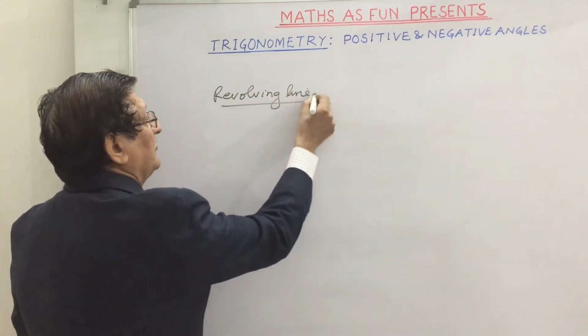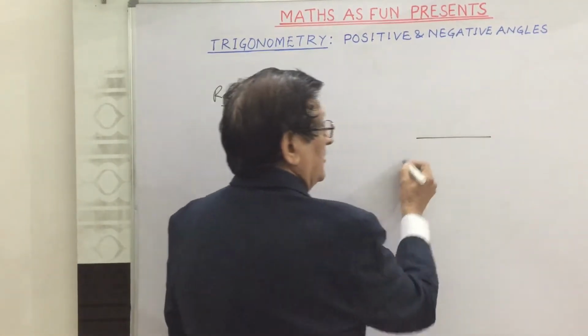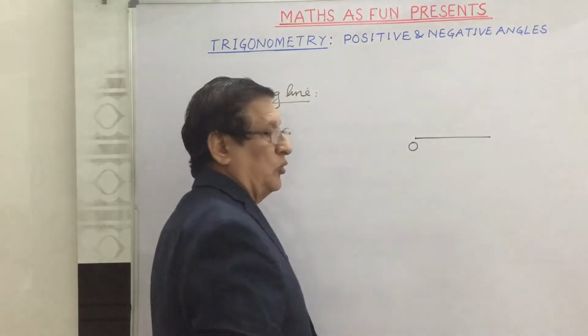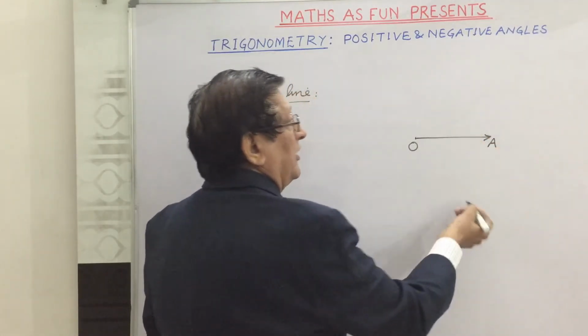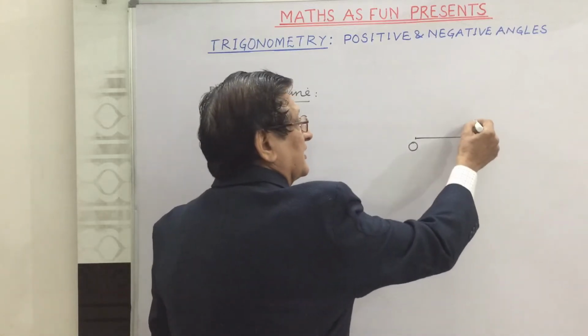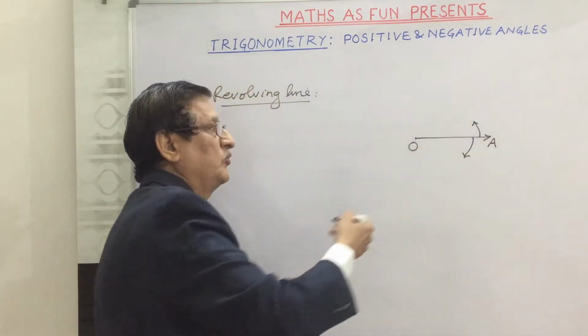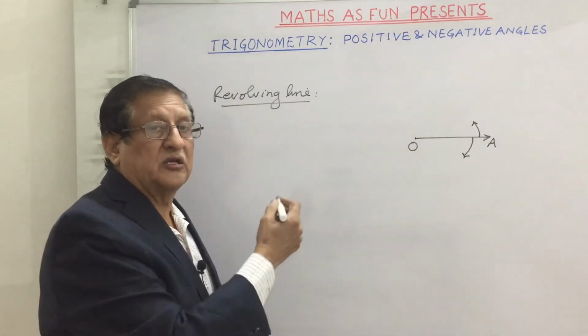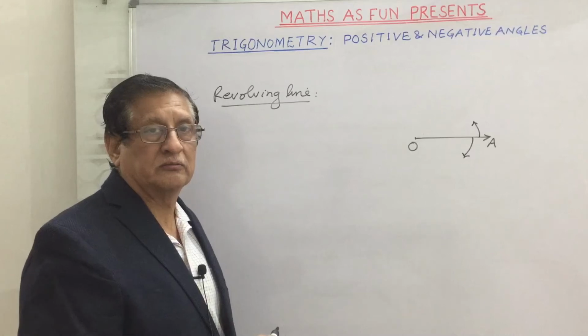Now let's learn about the revolving line. What is a revolving line? Suppose we have a line which is fixed at this point O, and it is free at this end A to move either in this direction or in this direction. In any one of the directions it can move. Such a line is known as a revolving line, or we also call it radius vector.